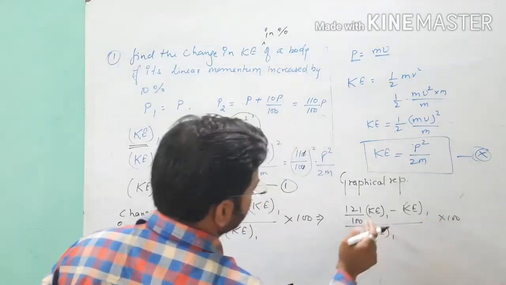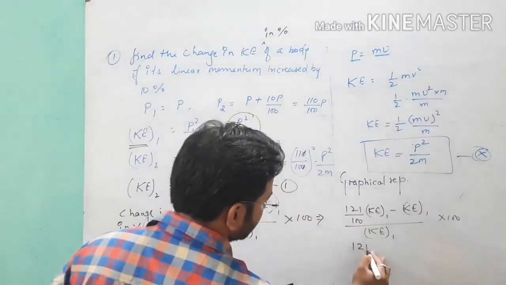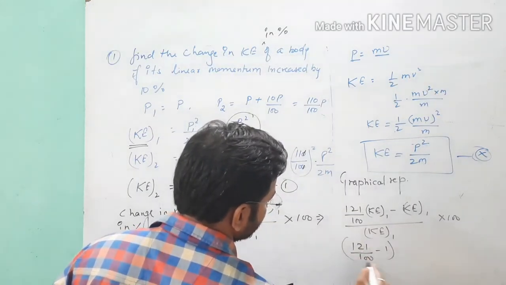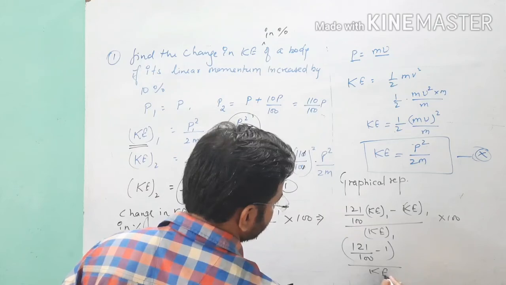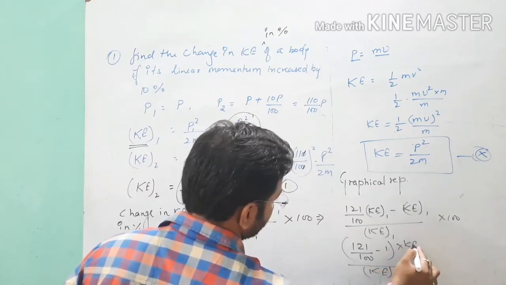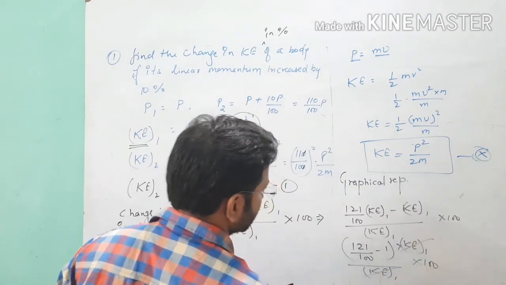If you take a common of kinetic energy 1 from this relation, you will get 121 over 100 minus 1 upon kinetic energy 1 into kinetic energy 1. Don't be confused here, it cancels out, into 100.